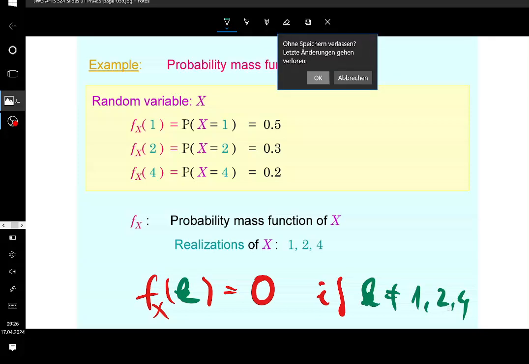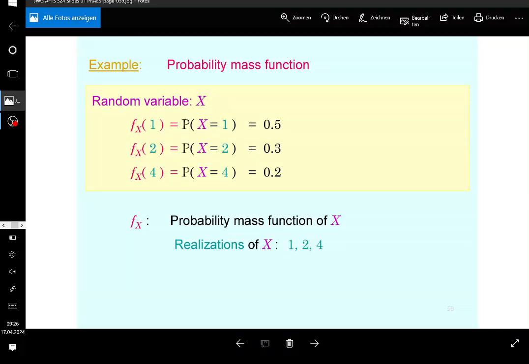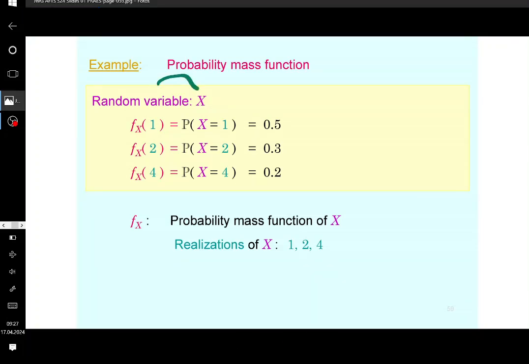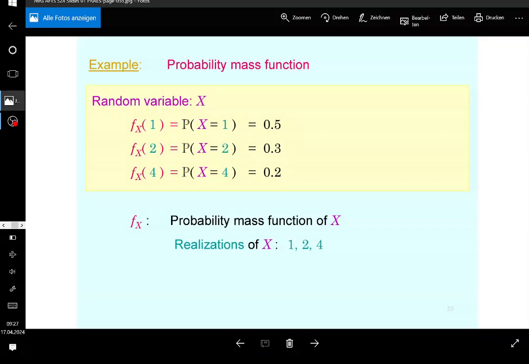Now you should have seen this actually, or something like that. There are lots and lots of discrete distributions. For example, the geometric distribution, the binomial distribution, the Bernoulli distribution, the hypergeometric distribution, and so on. So there are a lot of them. This distribution has no name, of course, but that is a discrete distribution, what you see. And this can be described by the probability mass function. So if you know the probability mass function of a discrete distribution, then you know everything about the distribution itself, provided, of course, that the random variable is discrete, which is the case here.